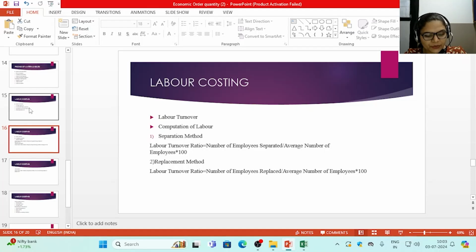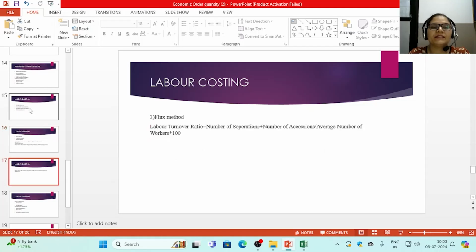The following methods are used for the computation of labor turnover. Labor turnover refers to the number of employees leaving the organization. There can be many reasons for employees leaving the organization, which we will discuss later on. But in case you want to compute labor turnover, we have three formulas: the separation method, the replacement method, and the flux method.